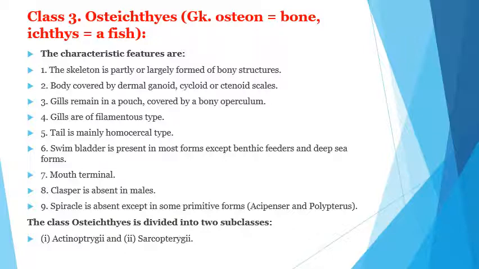The gills are of filamentous type, the tail is mainly homocercal type. The swim bladder is present in most forms except benthic feeders and deep sea fish forms. And mouth terminal. Clasper is absent in the male.